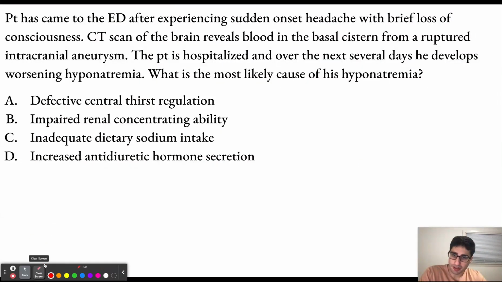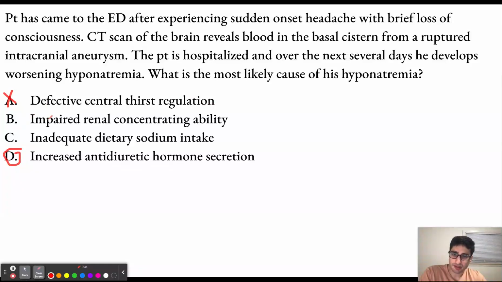If you go back to the question, the answer is going to be answer choice D, which is increased antidiuretic hormone secretion due to the damage to the hypothalamus from the subarachnoid hemorrhage. Answer choice A, defective central thirst regulation. This is incorrect. This can also cause hyponatremia, but this refers to primary polydipsia, in which patients are usually going to have schizophrenia or they're taking a psychiatric medication, and this is not going to be associated with subarachnoid hemorrhage.